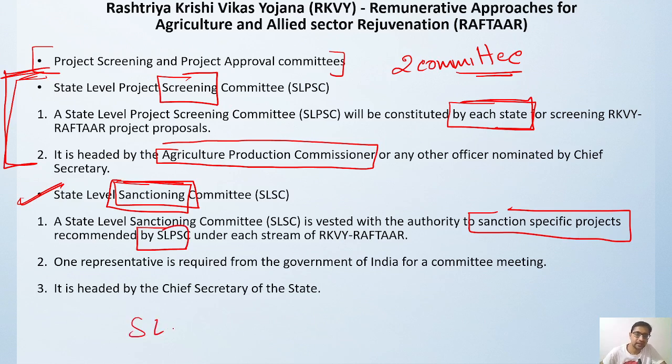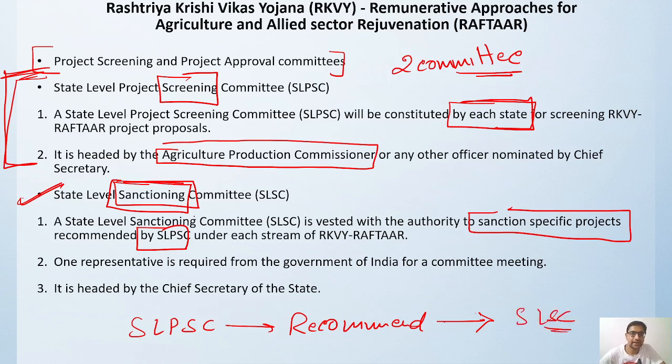The SLPSC will recommend the project, and these recommended projects will be sanctioned by the SLSC. The state level sanction committee is vested with the authority to sanction a specific project recommended by the SLPSC, under each stream. One representative from the government of India is required whenever a committee meets. The sanctioning committee will be headed by the chief secretary of the state.